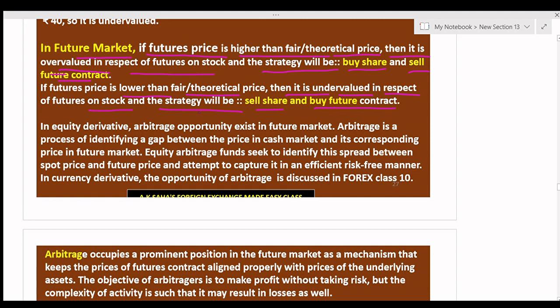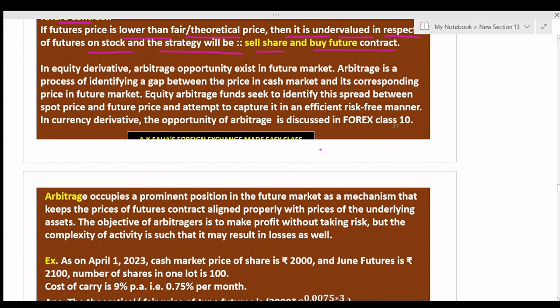Now reverse, if the future price is lower, or the fair price is higher than the future price, then it is undervalued, and the strategy will be sell share and buy future contract. In equity derivative, the arbitrage opportunity exists in the future market.